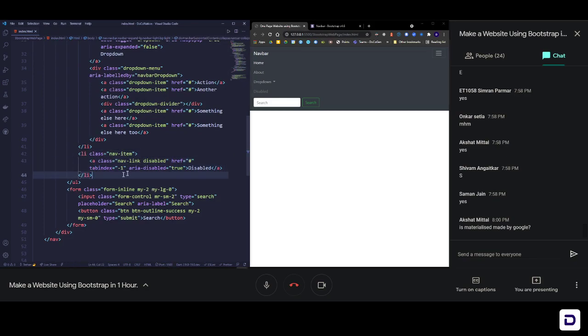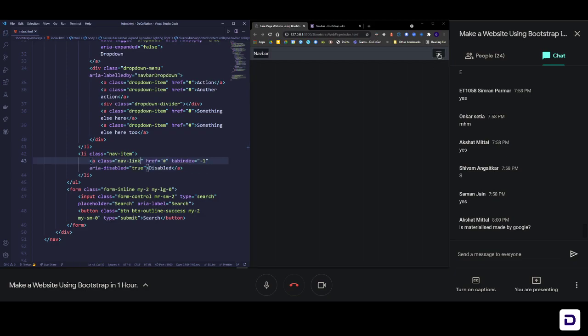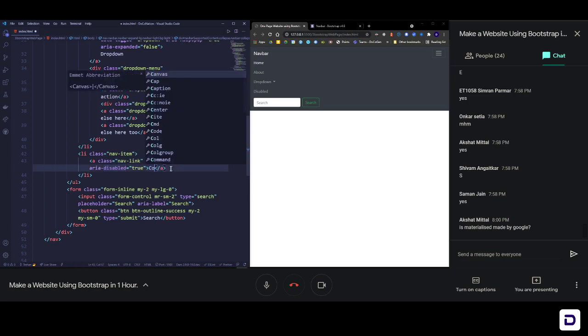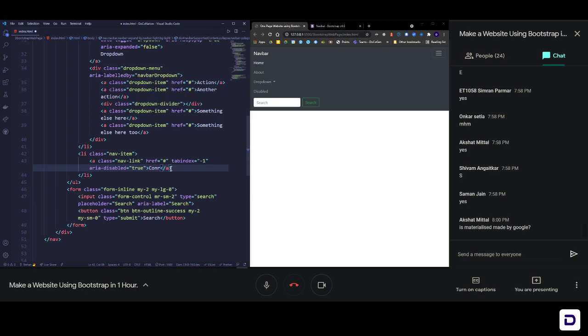As you can see, we can even just remove the disabled class, and if we do that, the link will be enabled again. Let's have a look. You can see that now the link is enabled again. So it's that easy. It's just a bunch of classes and you just have to change them. Let me just name this as contact, just for the sake of it.